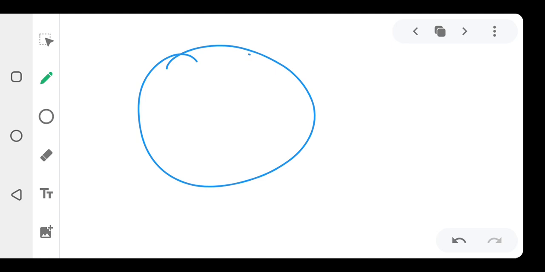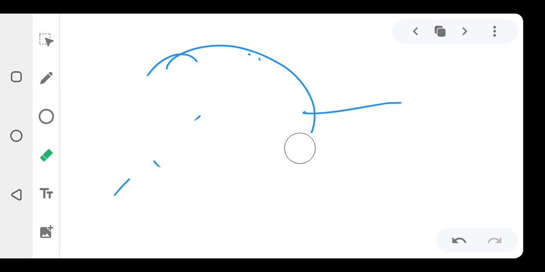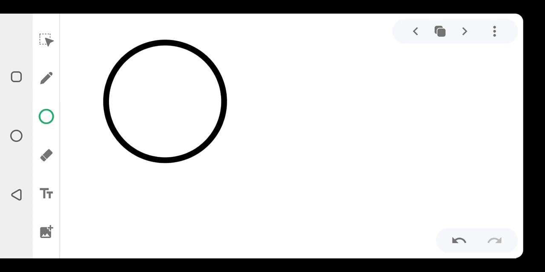I can have my chord to be like this now. And I also have, this is a segment, this is another segment. All right? So now, this is what we're going to do. So let us talk about the angles in the same segment now.